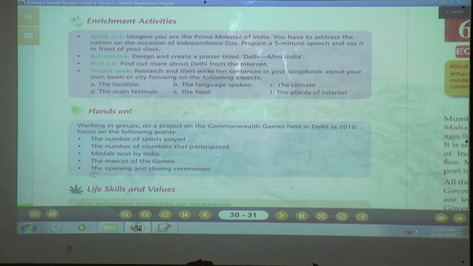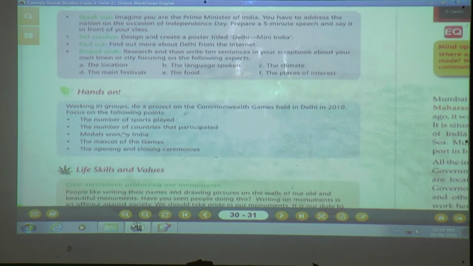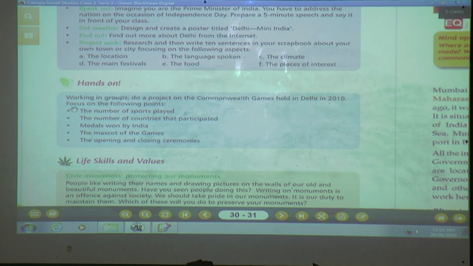Okay, now let's see the next one, that is Hands-On. Working in a group, do a project on the Commonwealth Games held in Delhi in 2010. Focus on the following points. As you know, this is a group activity, meaning you have to do this project in a group, but we are not in school because of COVID-19.